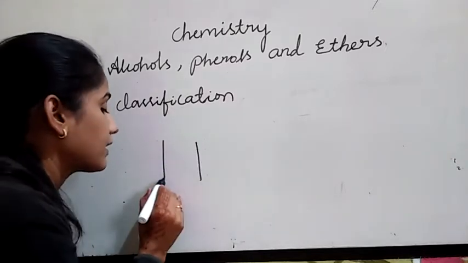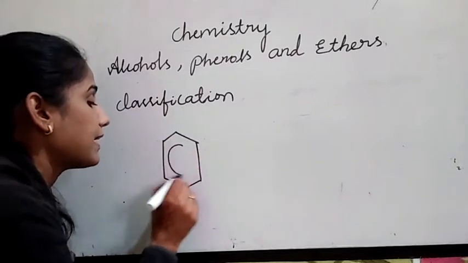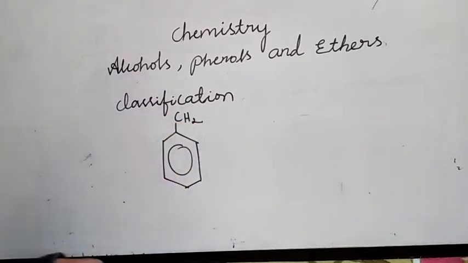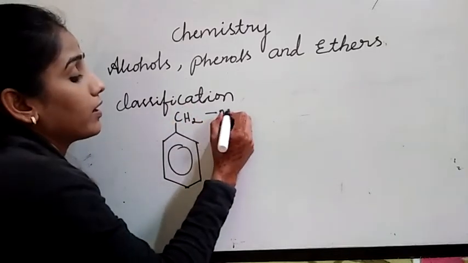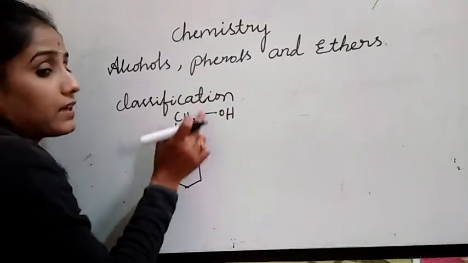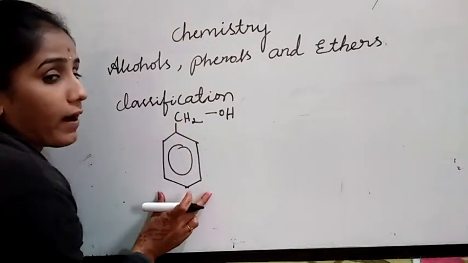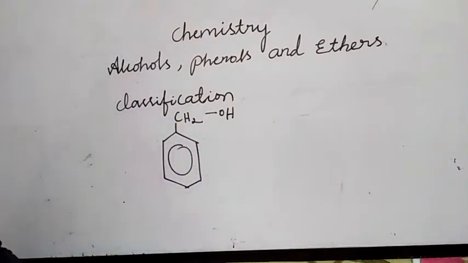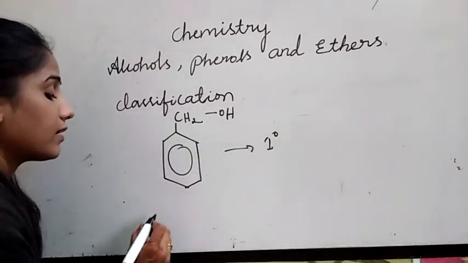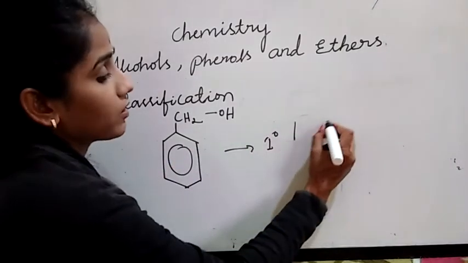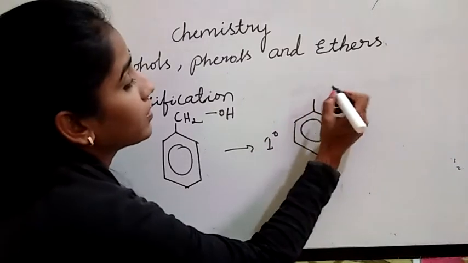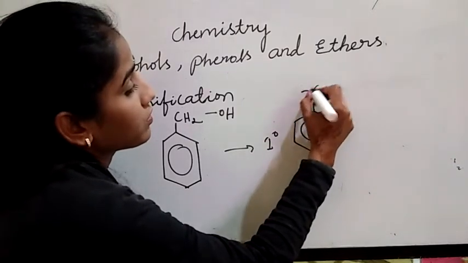Benzyl group I told in the previous classes, right? Benzyl means the CH2 group is directly linked to benzene ring. That is benzylic. If hydroxyl group is attached to sp3 hybridized carbon next to an aromatic ring or a benzene ring, they are called benzylic alcohols. This is primary benzylic alcohols. You can write the secondary benzylic alcohols like this. Secondary means the carbon attached to only one hydrogen.